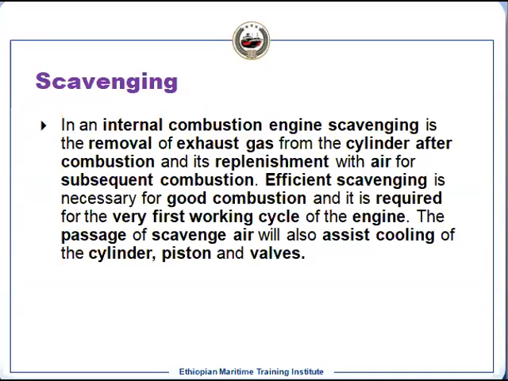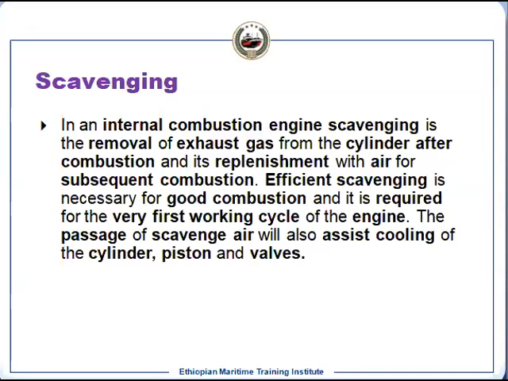That's what scavenging is. That's why scavenging is sometimes called crowing or sweeping. It cleans the remaining exhaust gas in the cylinder at the end of the cycle. That has to be removed, and then fresh air has to be charged. That is the first step of the next cycle.